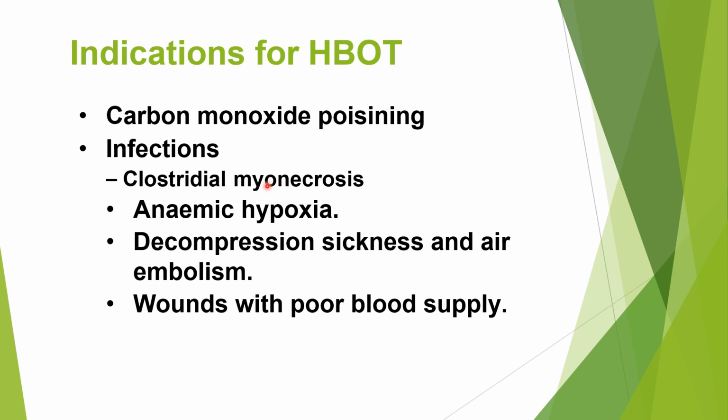That causes decreased availability of hemoglobin for oxygen delivery to that tissue. So for this muscle to get cured, oxygen should be supplied, and that oxygen has to be dissolved in the blood under high pressure. And then anemic hypoxia, decompression sickness, air embolism, and wounds with poor blood supply.